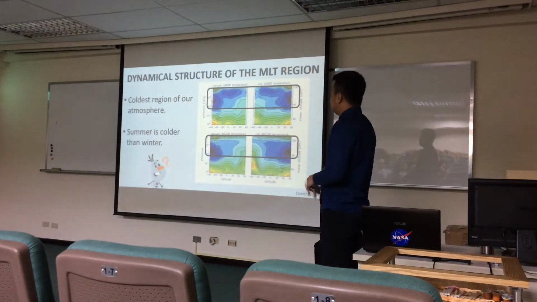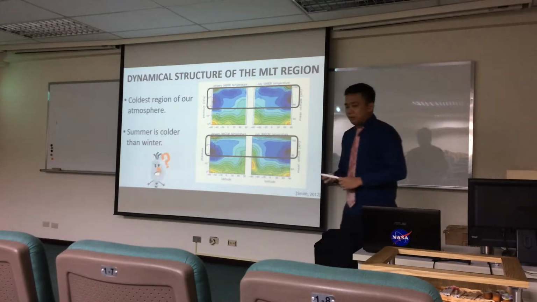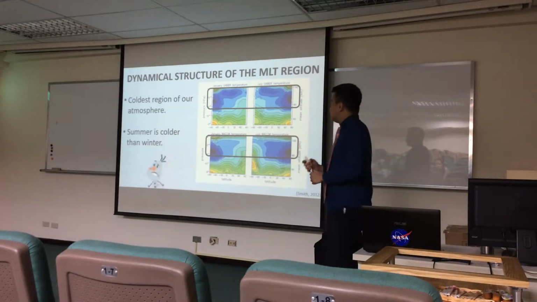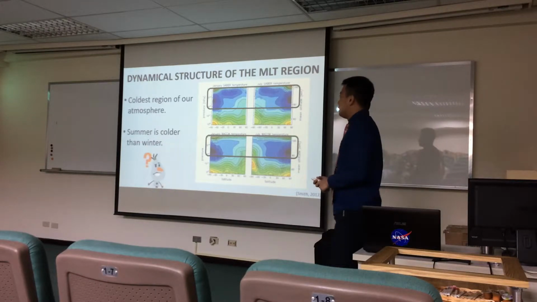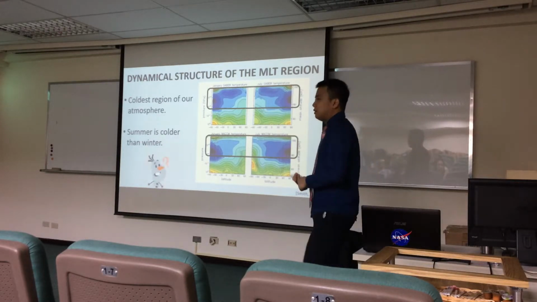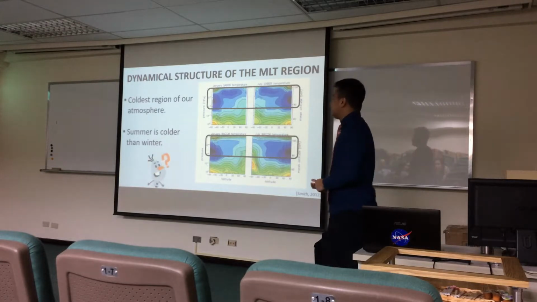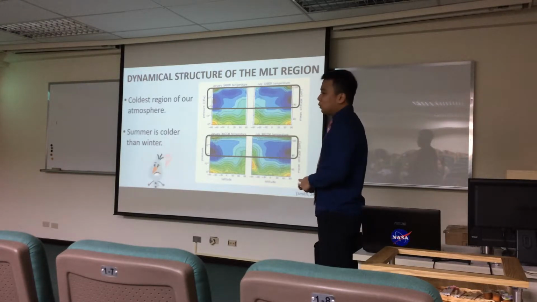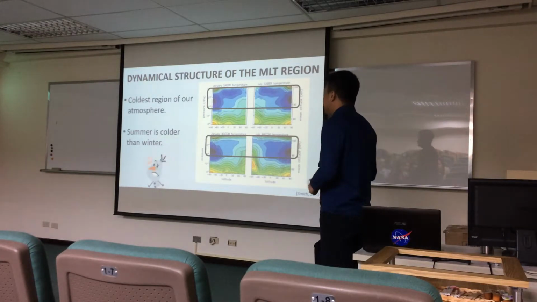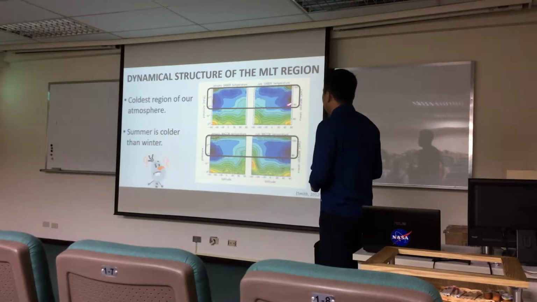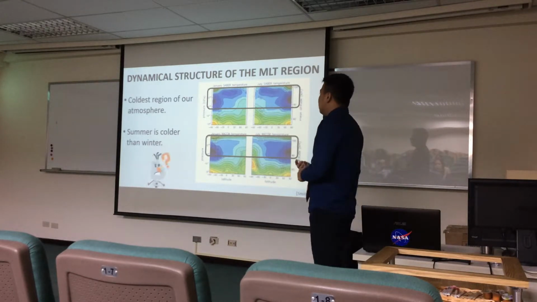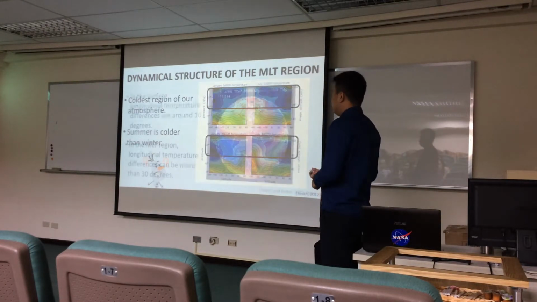To introduce the mesosphere and lower thermosphere region: where is this? This region is between 80 and 110 kilometers in our atmosphere. It has some very peculiar characteristics. First, the coldest region of our atmosphere is actually in this region. Even more peculiar is that this region occurs over the summer hemisphere and not the winter hemisphere, a region that we call the cold summer mesopause.